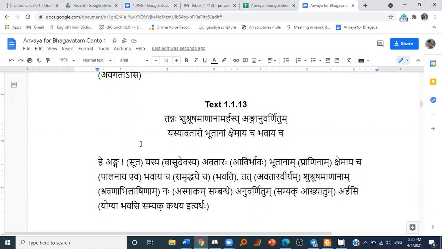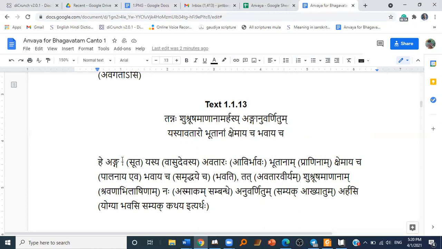Tannaha shushrushamananam arhasyangan varnitum, yasyavataro bhutanam kshemaya cha bhavaya cha. Hey Anga, I was doing some research on these two words. One is Anga and one is Tata, if you have heard Tata. So both Anga and Tata are used with affection. Anga is mostly used for juniors, sometimes for seniors even. But anyhow, it's an affectionate call of hey Anga.